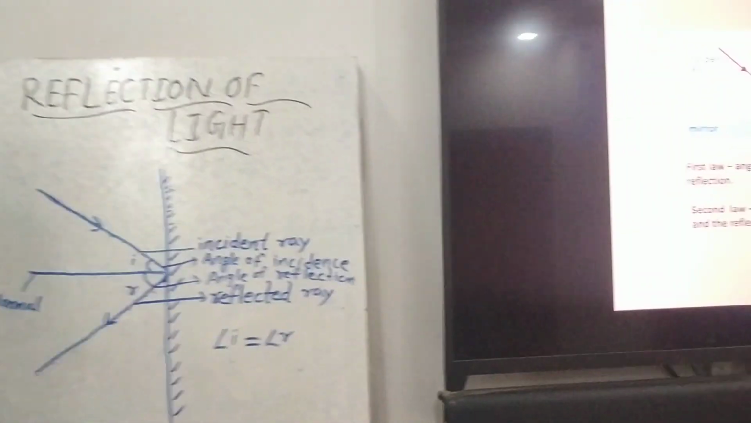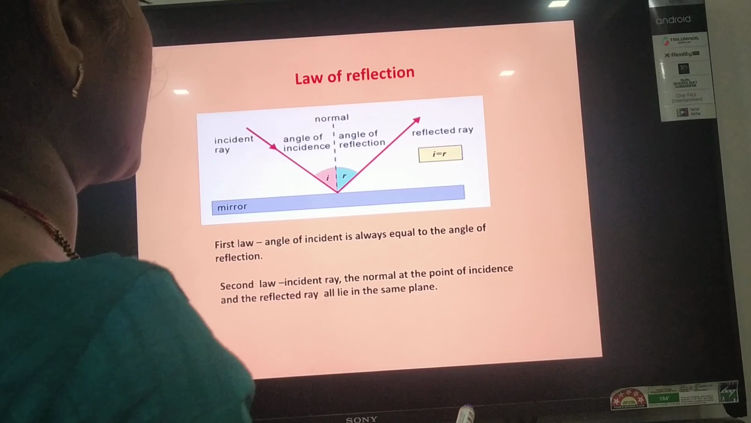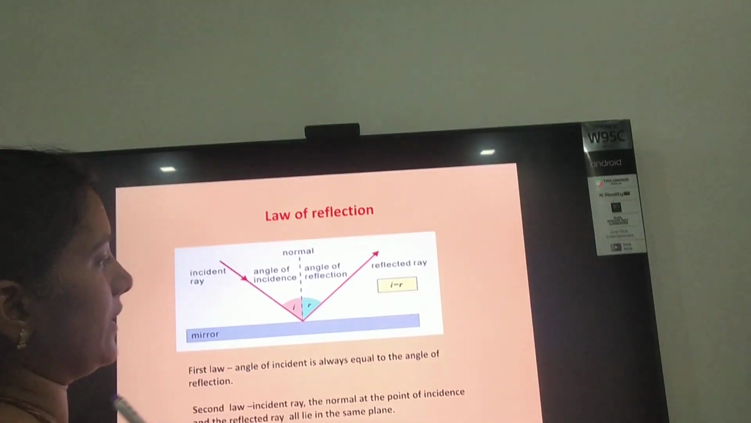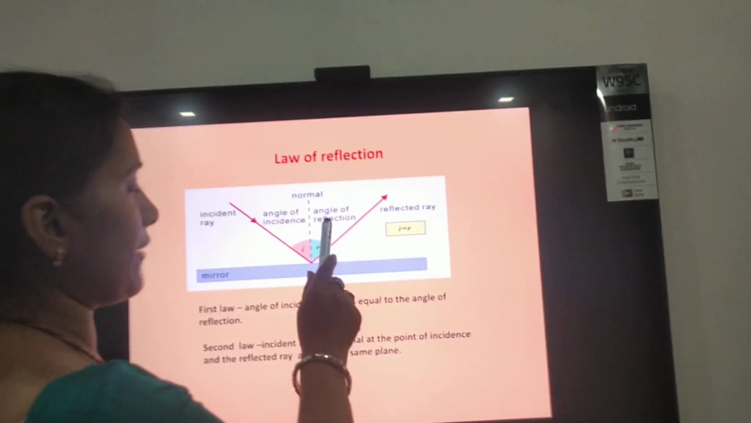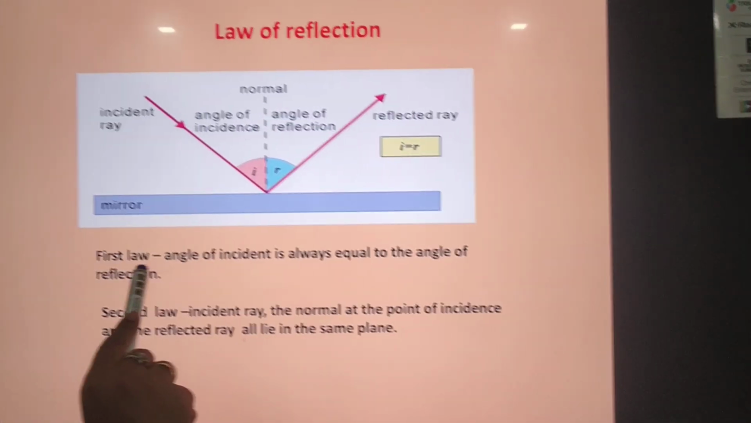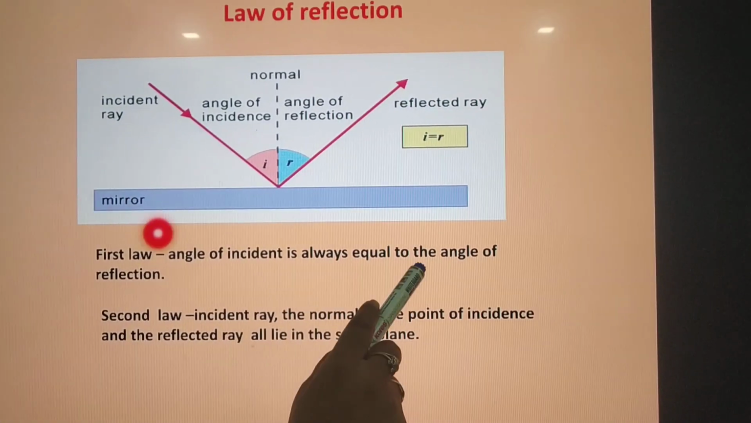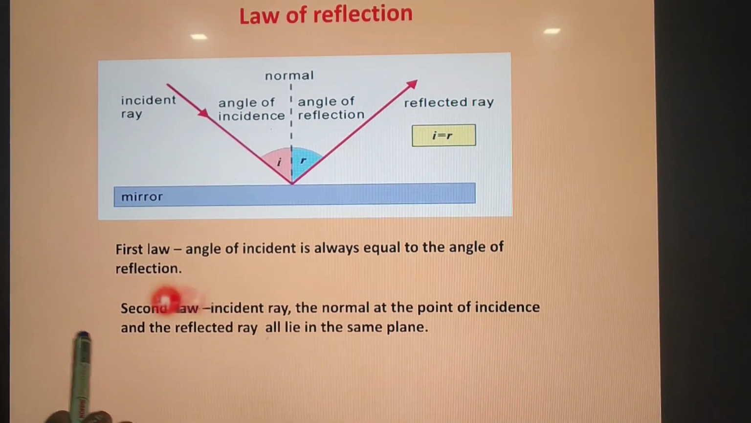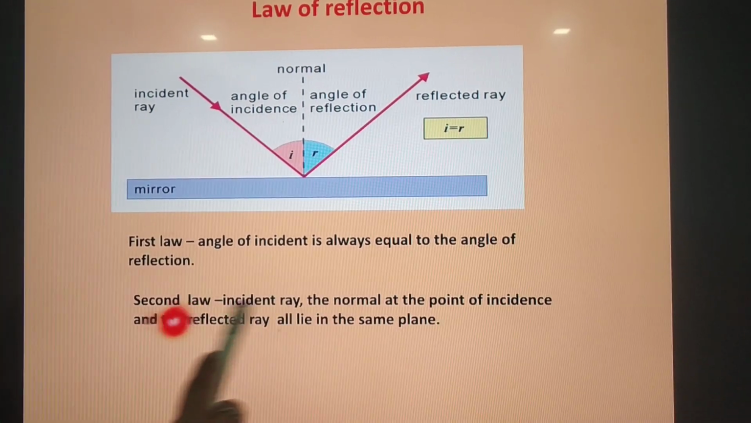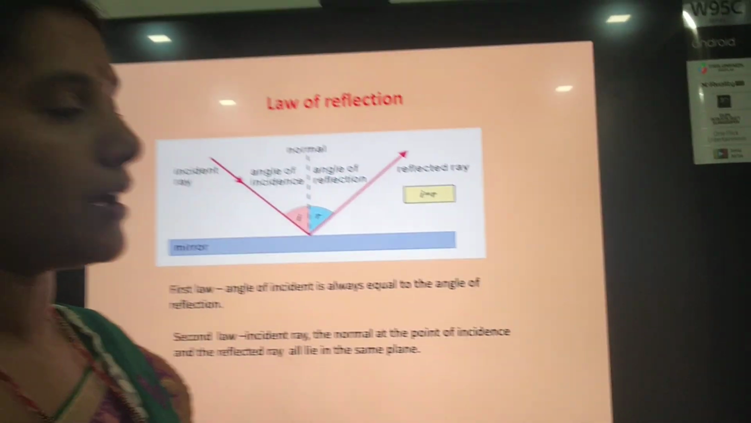Now let's summarize the laws of reflection. Look here students, this is the angle of incidence and this one is the angle of reflection, and this one is the normal. So what is the first law? You have learned the angle of incidence is always equal to the angle of reflection. And what is the second law? The incident ray, the normal at the point of incidence, and the reflected ray all lie in the same plane.